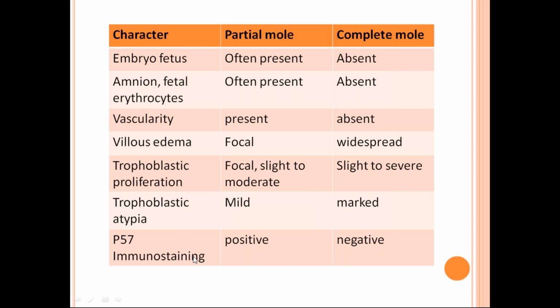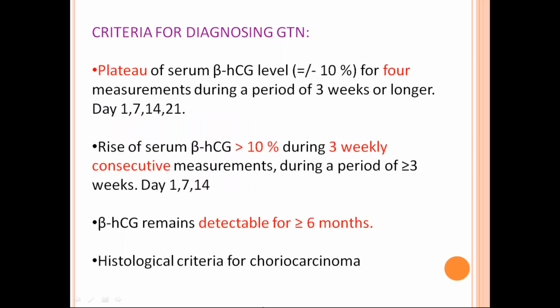And I told you about immunohistochemical staining. When you have a doubt whether it is a partial mole or a complete mole, or a normal pregnancy or a complete mole, then you have to do these markers. The IHC marker is positive in a partial mole, missed abortion, inevitable abortion and ectopic pregnancy. It is negative in a complete mole. This is what I told you.